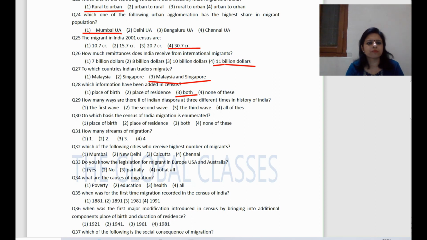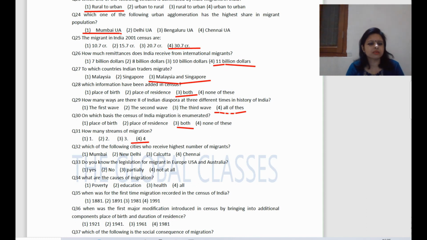Now next question. How many waves of Indian diaspora are there at three different times in the history of India? The right answer is first wave, second wave, third wave, all of these. Now next question. On which basis is the census of India migration enumerated? The right answer is both. Now next question. How many streams of migration? The right answer is 4.